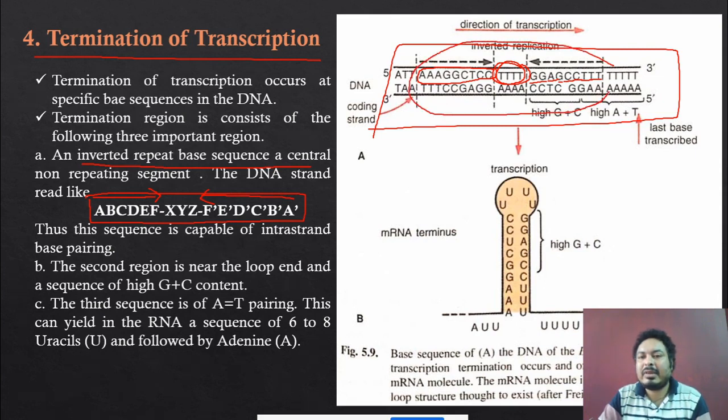When this type of sequences are found, then over here the termination of the DNA transcription occurs. That means the RNA polymerase stops transcribing the RNA when this type of sequence is found in the DNA. Okay, and this type of sequence is called termination sequence, or maybe called an inverted sequence.